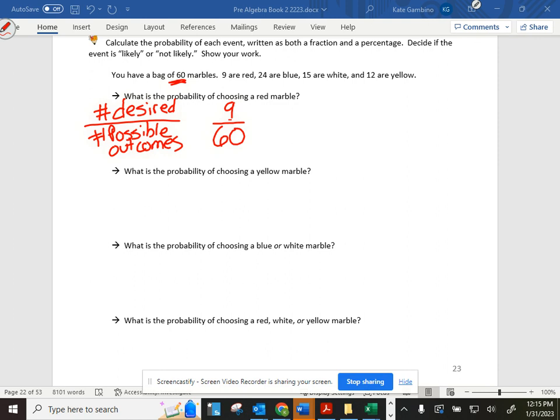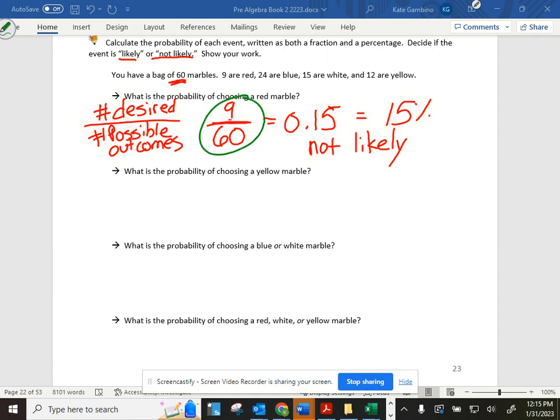If I do 9 divided by 60, because that fraction bar means divide, I get 0.15, which I know is 15%. If it's 15%, is this likely to happen or not likely? Not likely. So we need to write not likely. So we need to make sure that we have our fraction, our percentage, and that it is not likely to happen.